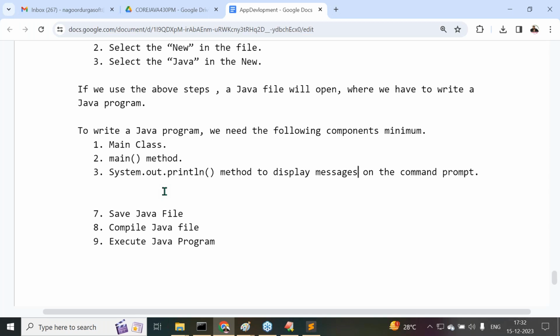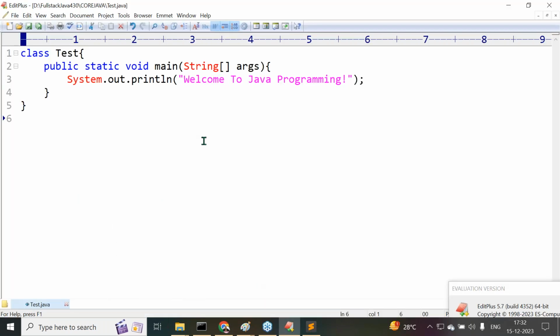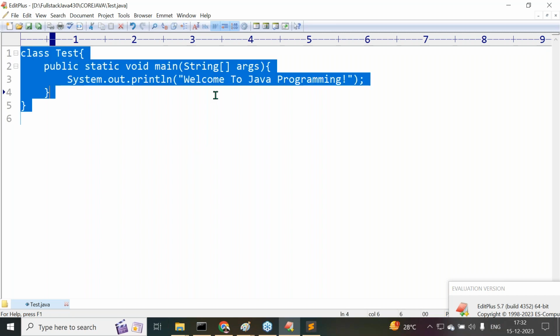This is exactly the program we require if we want to prepare it. Inside this minimum program, I want to provide the total information.